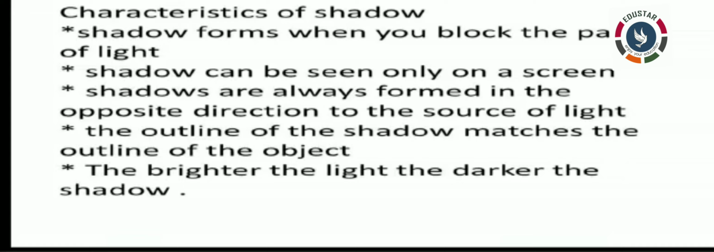The farther the source of light from an object, the smaller the shadow. So these are all the characteristics of shadow, but here we'll write only the 5 characteristics of shadow. Okay, so here the lesson gets over, the classwork gets over. Write it and send through mail.